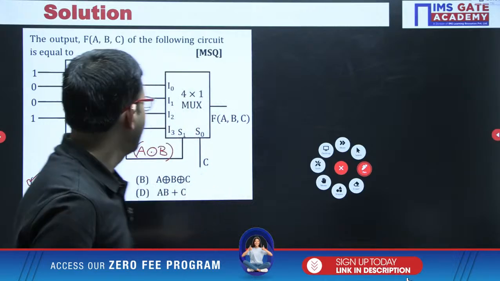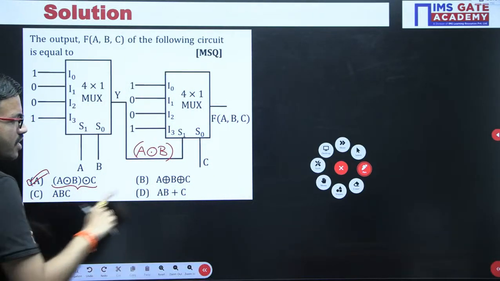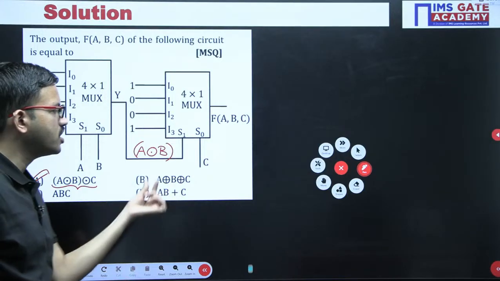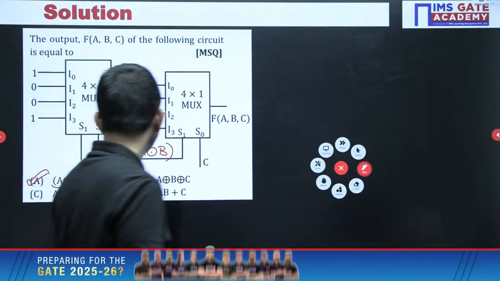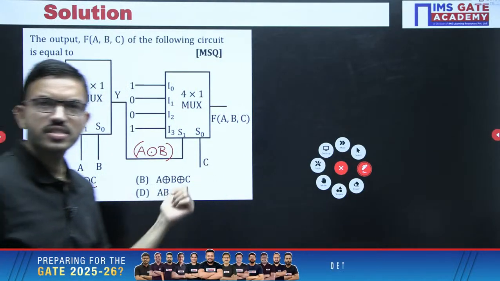Now option C you are having ABC, that is an AND gate. Option D you are having AB plus C, whereas option B you are having A XOR B XOR C. Now we have to verify whether this one matches any of the remaining 3 choices or not.